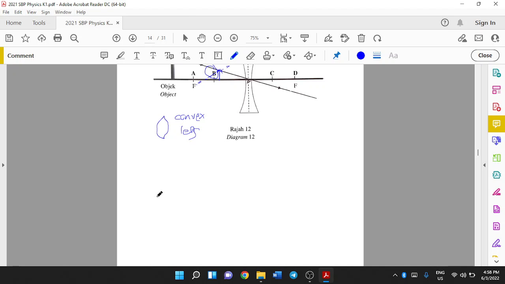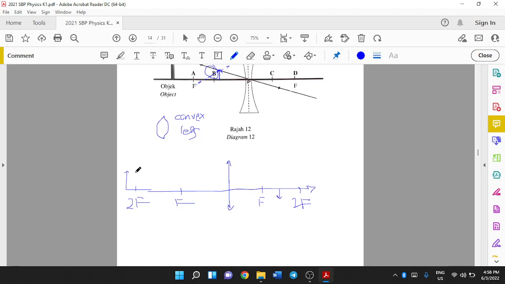Okay, so let me show you how to memorize it. This is your convex lens. This is F, and 2F here, and also 2F here. When your object is located further from 2F, you will get a small image between F and 2F on the other side. So you can see the image is smaller than the object.